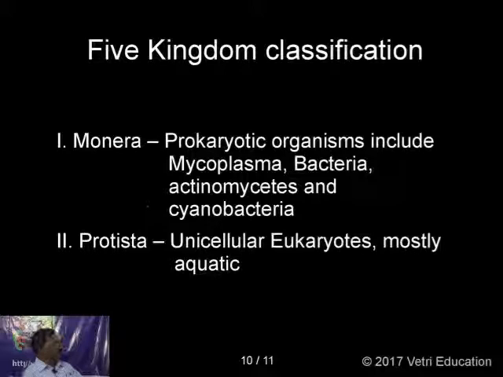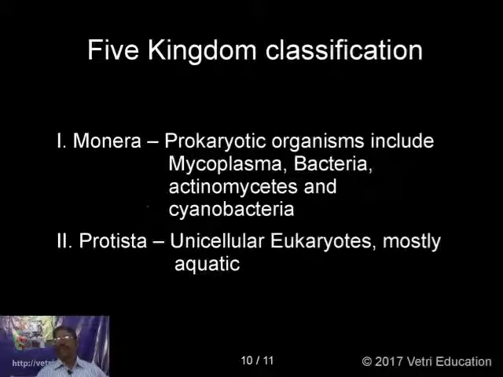And the second one, the Protista, is the third kingdom, which is different. In this, unicellular eukaryotes are included. Another term, eukaryote: I told you already regarding the prokaryote. Eukaryotes are advanced, having an advanced nucleus. What is an advanced nucleus?